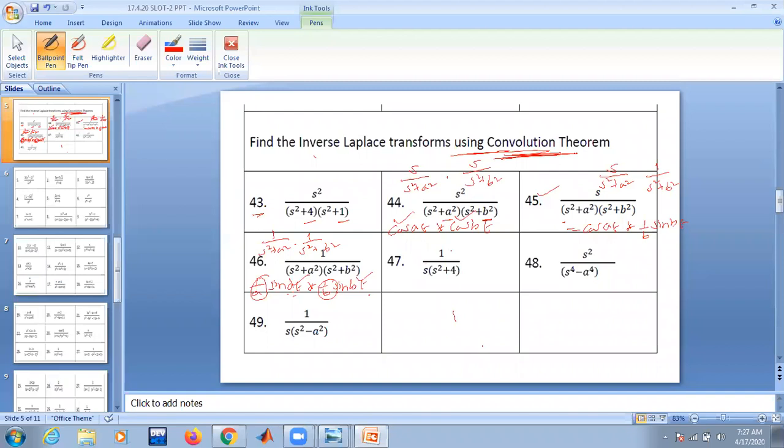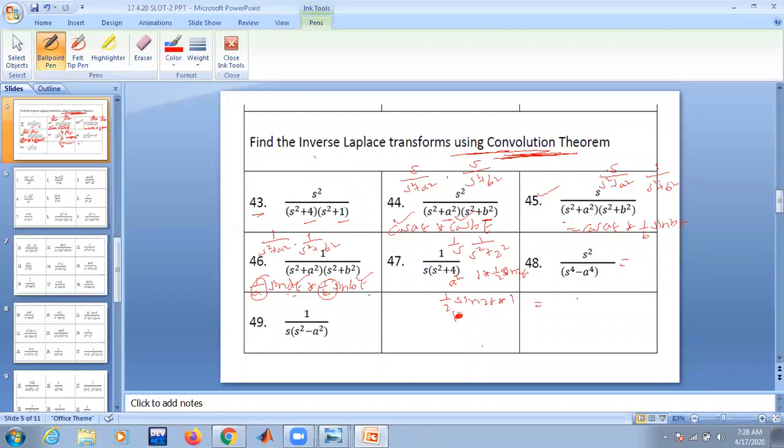Now, how do we do this problem? 1 by s into s square plus 4. I think I discussed this generalized problem. I can write it as 1 by s into 1 by s square plus 2 square. So when you apply convolution theorem, the inverse transform of 1 by s is 1, and of 1 by s square plus 2 square is 1 by 2 sin 2t. But is this order easy or the other order easy? The other order, sir. 1 by 2 sin 2t convolution 1 is easy. Is that okay?